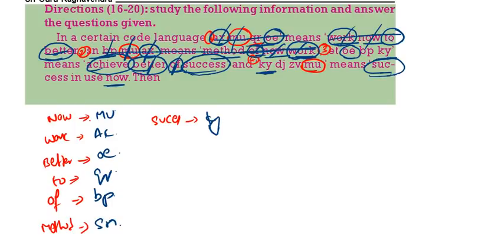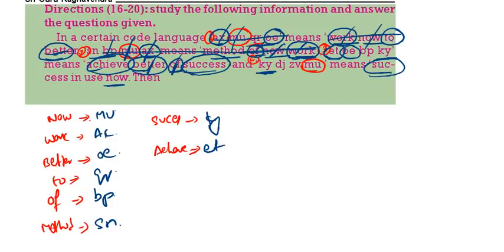Achieve means ET. Achieve code will be ET.